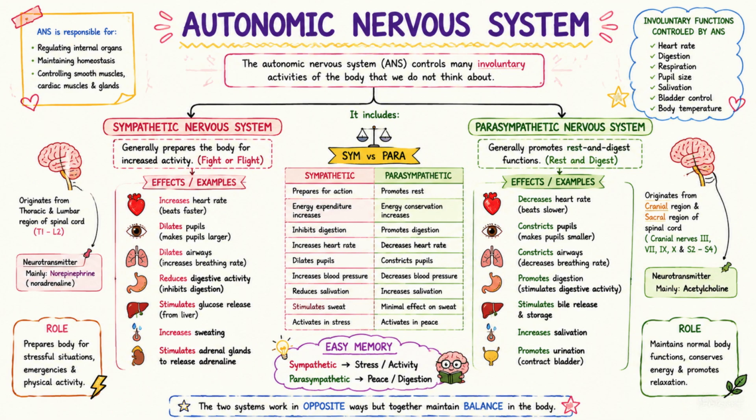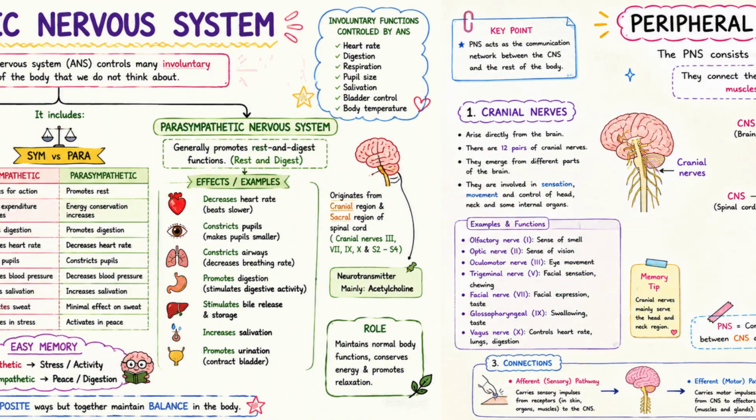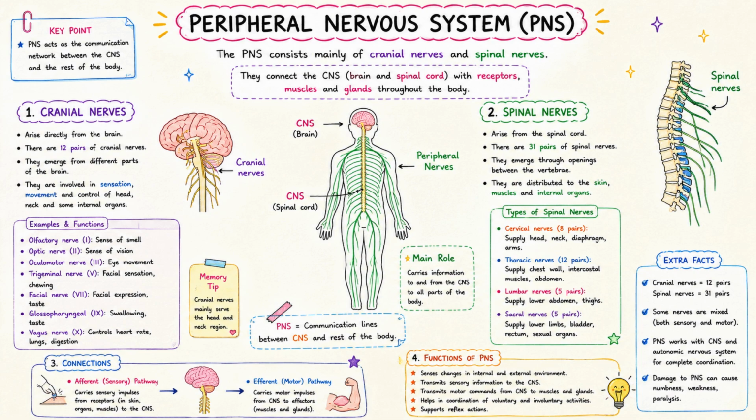The sympathetic system generally prepares the body for stress or increased activity. It can increase heart rate and reduce digestive activity. The parasympathetic system promotes rest and digestion. It generally decreases heart rate and promotes digestive activity. Remember, sympathetic means stress. The peripheral nervous system, or PNS, connects the central nervous system with the rest of the